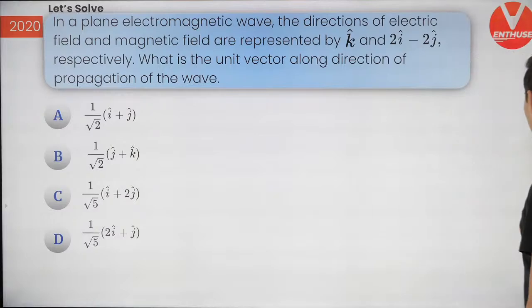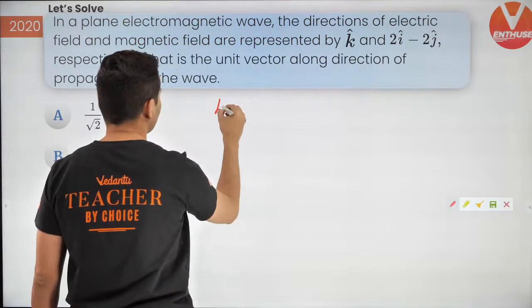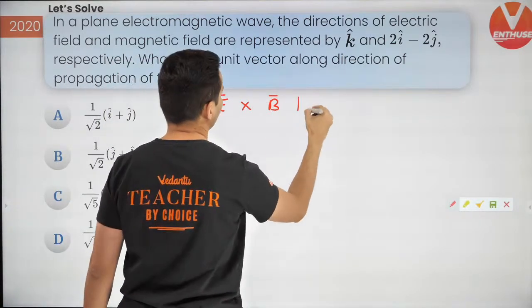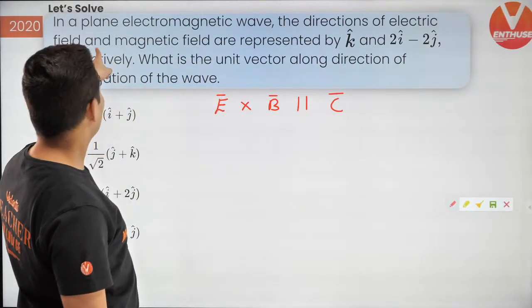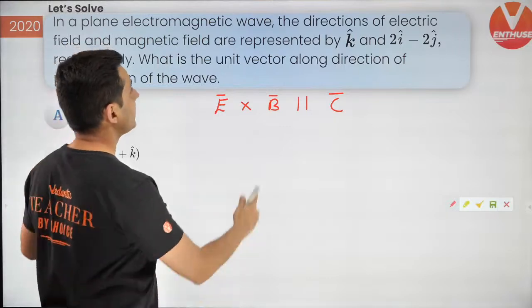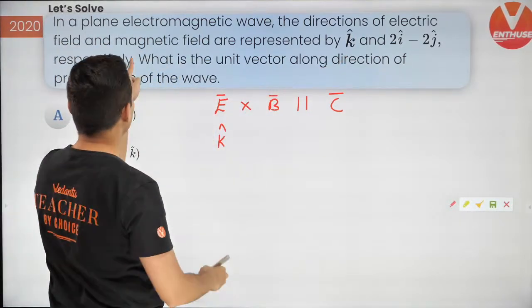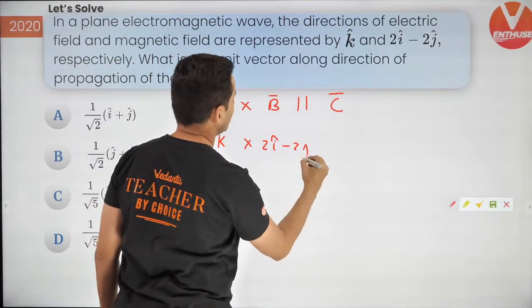Okay, so let's see how to solve this. Now, remember, I have just told you that electric field cross magnetic field is parallel to the direction of the speed of light. The electric field is k hat, and the magnetic field is 2i minus 2j.